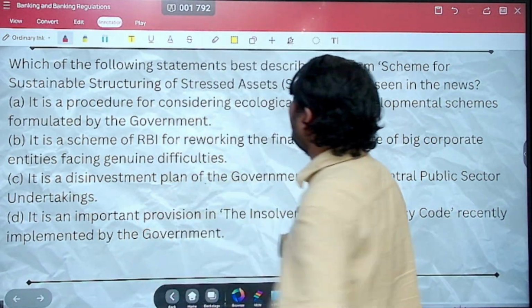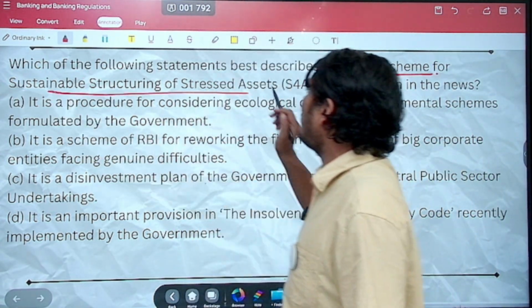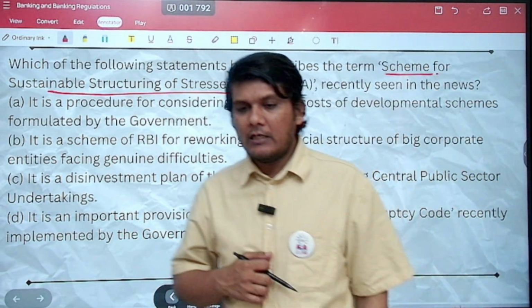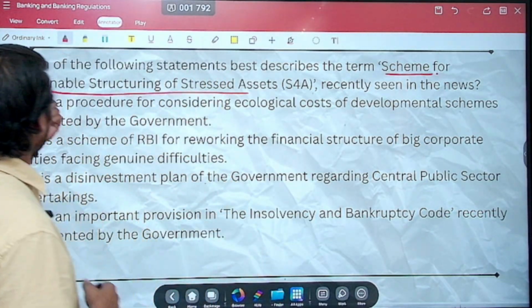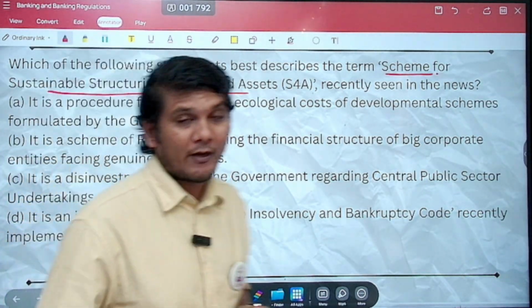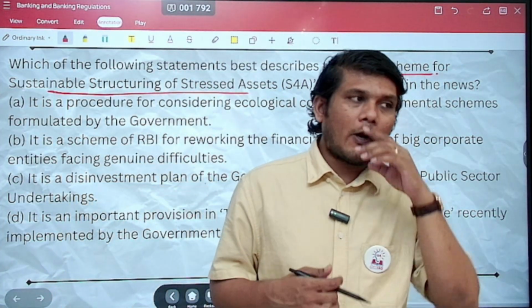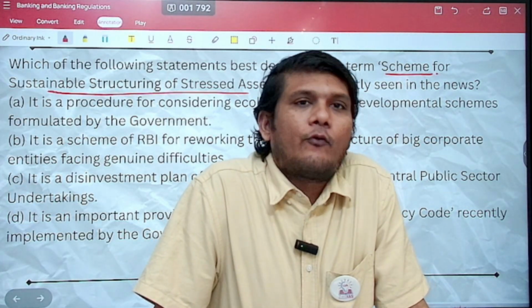Which of the following statement best describes the term scheme for sustainable structuring of stressed assets recently seen in the news? So the scheme for sustainable structuring of stress asset. What are stress assets? Stress assets are the ones on which there will be no payment of either the principal or the interest for more than 90 days.